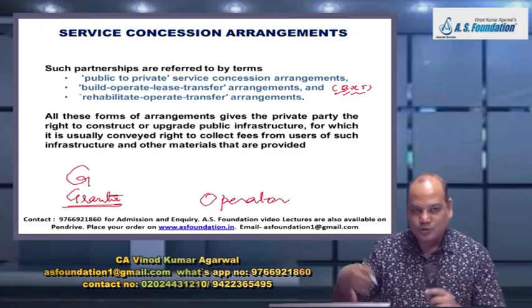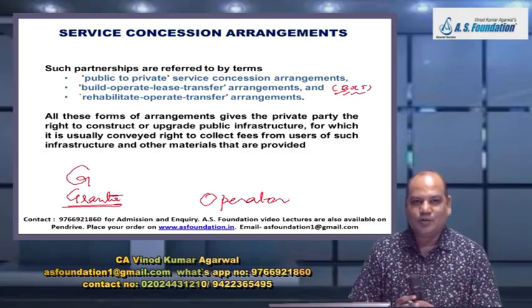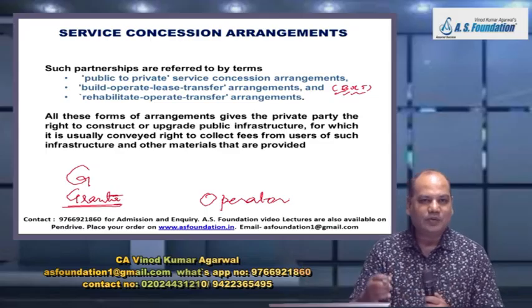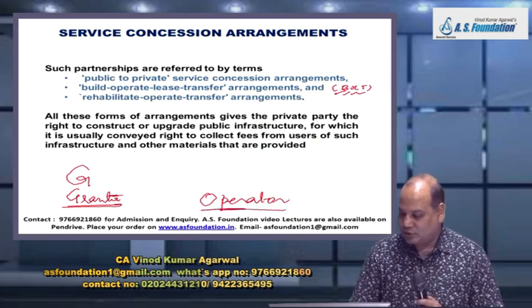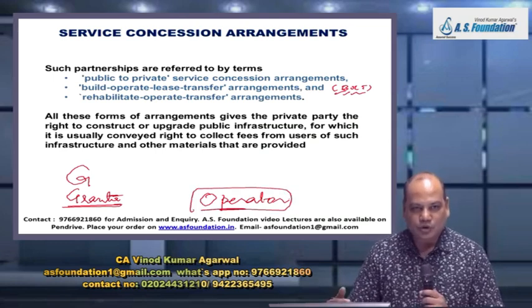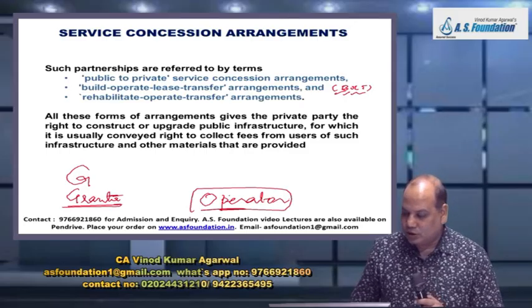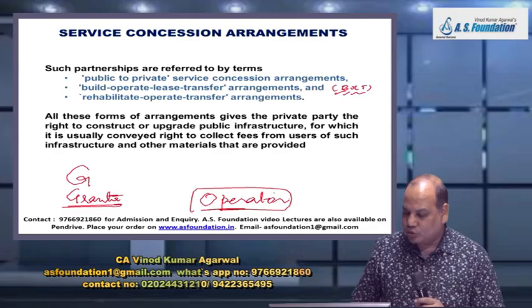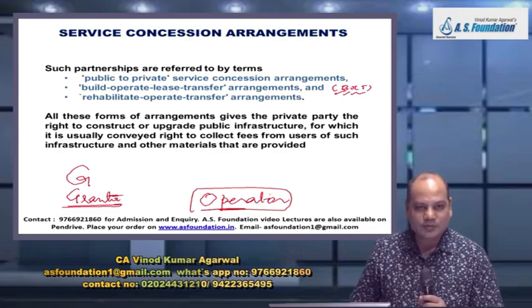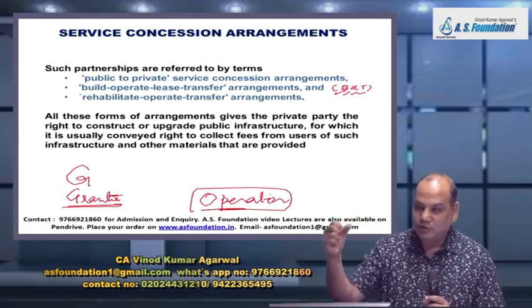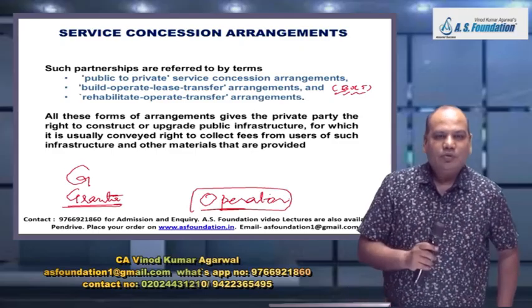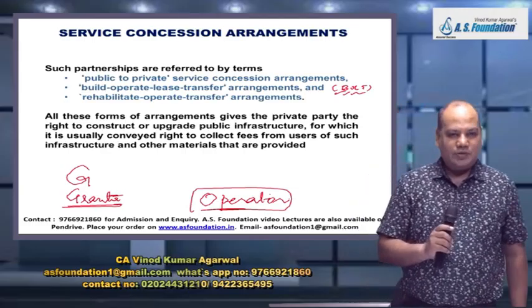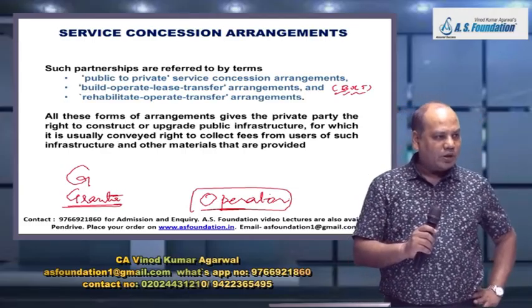He will borrow money, put his own equity, form either a new company or a new unit, and then they incur all the expenses. But their risk is how to recover the cost, how to recover the expenses which they have incurred. So normally the operator earns in two ways. Which two ways? One, the government gives them a license to collect the service charges, user charges, popularly called toll, or it can be called user charge also.